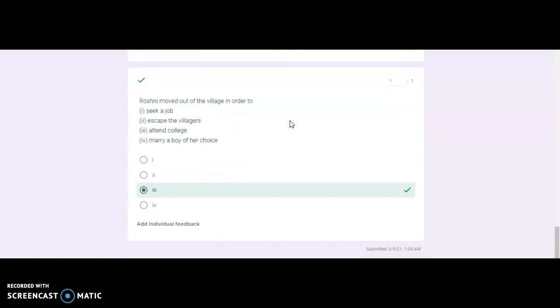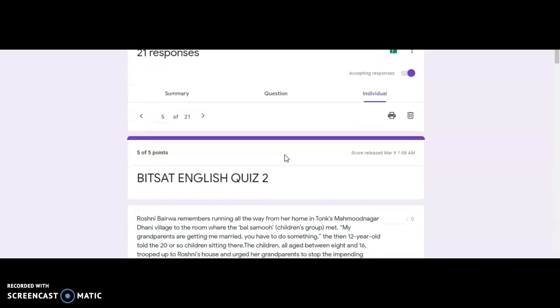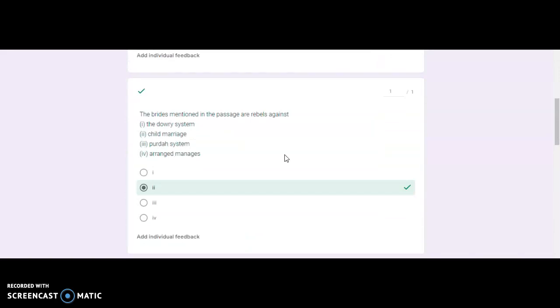Roshni moved out of the village in order to. She moved out not to escape the villagers. Her main motto was to attend college because she wanted to. Okay, so these are the answers for the quiz 2 for day 2.